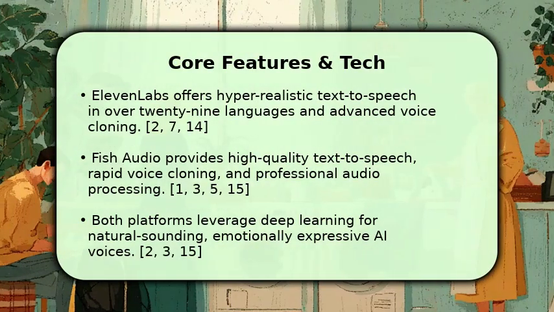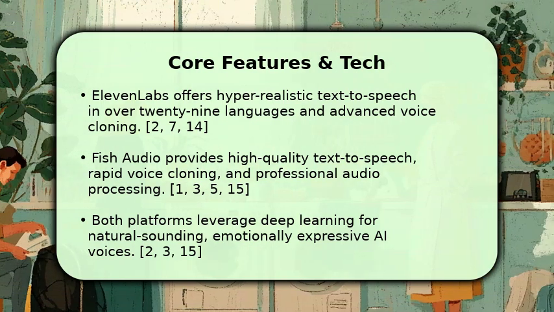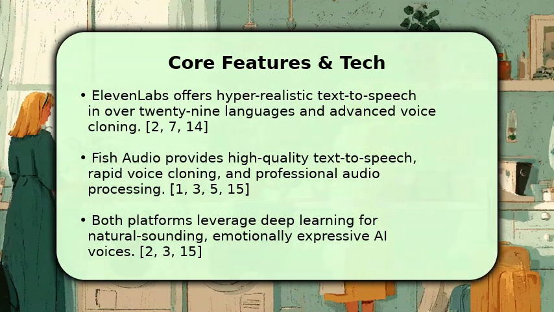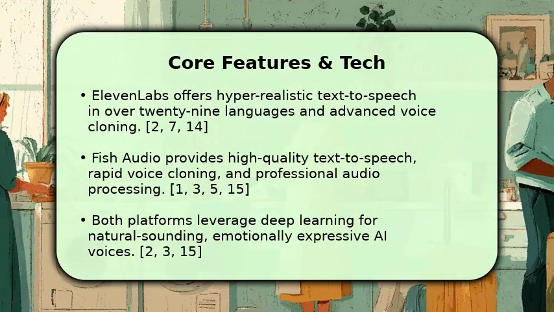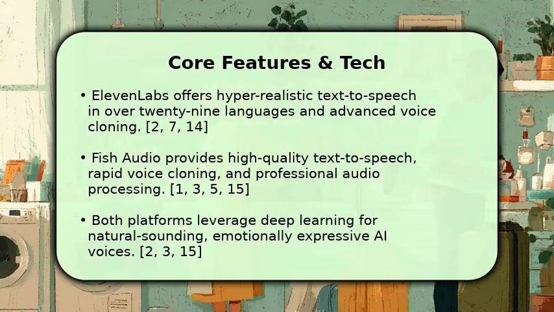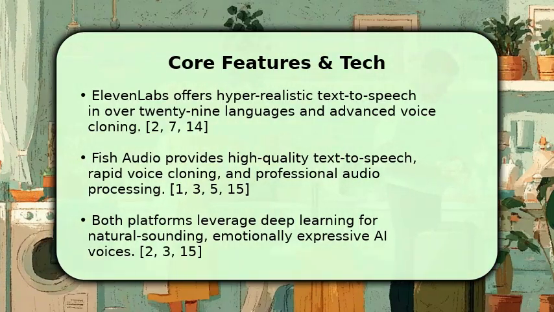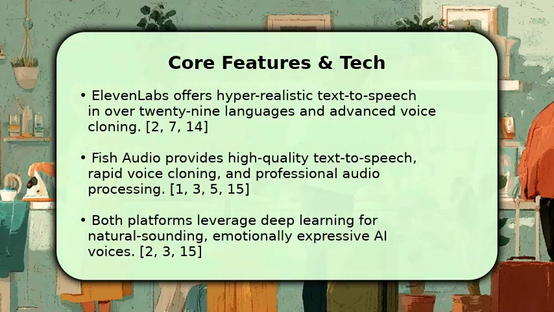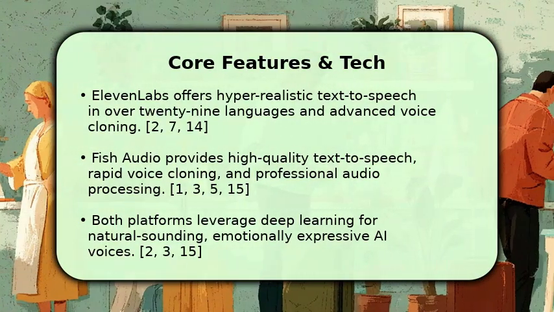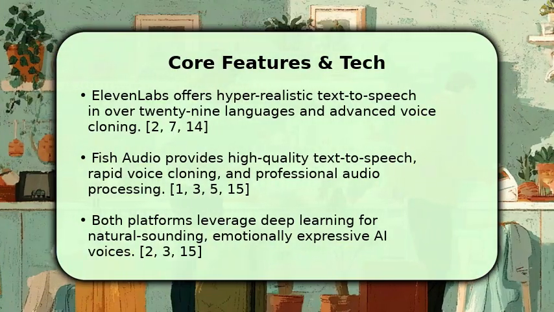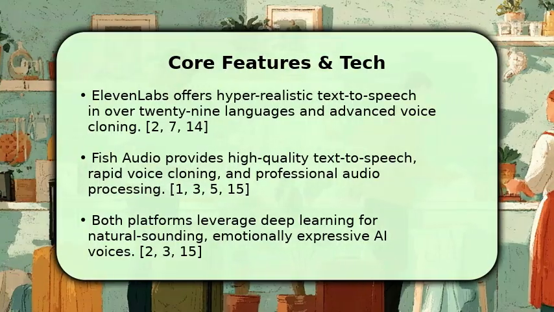ElevenLabs excels with its hyperrealistic text-to-speech, supporting over 29 languages and offering advanced voice cloning capabilities. Fish Audio, on the other hand, provides high-quality text-to-speech, rapid voice cloning, and professional audio processing features like noise reduction. Both utilize cutting-edge deep learning to produce natural, emotionally expressive AI voices, aiming for near-human authenticity in their audio